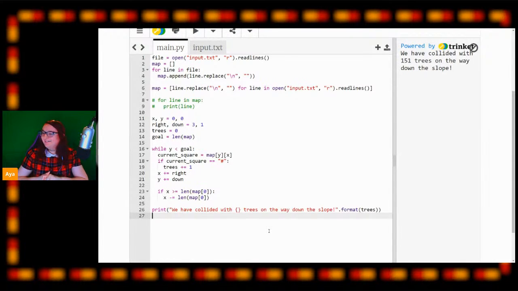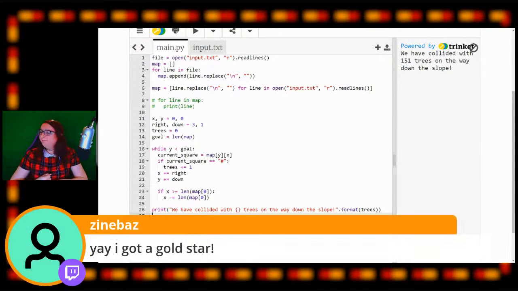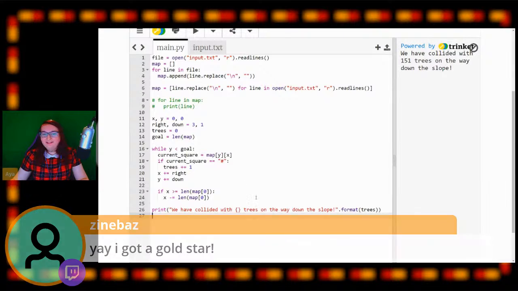So now we can see exactly how many trees we've hit on the way down, and hopefully you will now all submit your solutions and get your stars, hopefully. I am going to move on now to the second part of this puzzle. I've posted the code in the chat for the link to my code, so you can keep looking at that for part 1. Well done, Zeneb. You got your gold star. Fantastic. I'm glad to hear it. Okay, wonderful. So the link to that bit of code is in the chat.